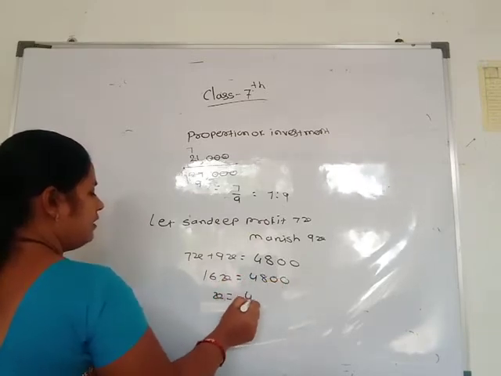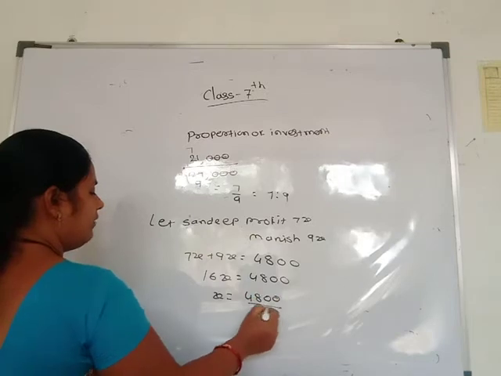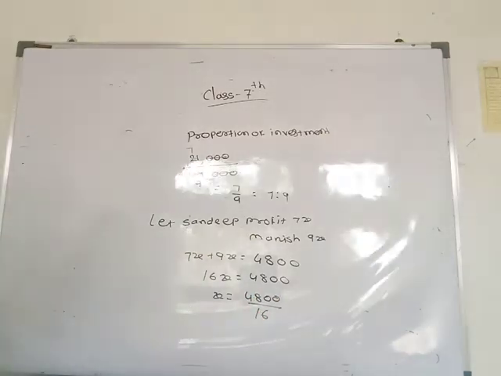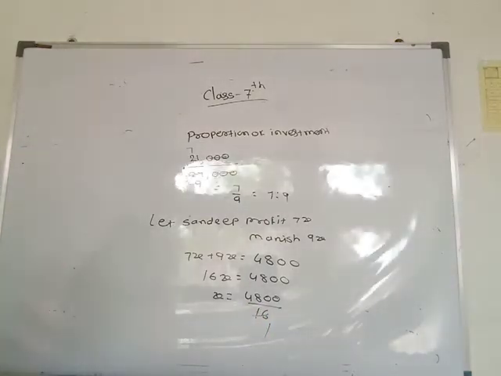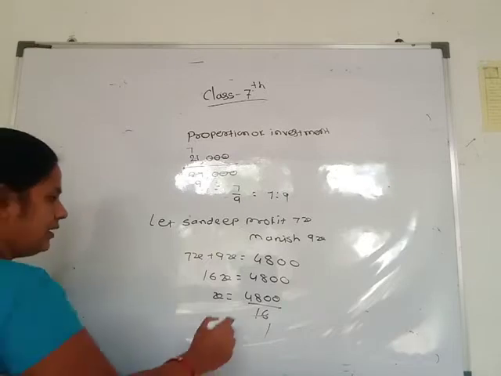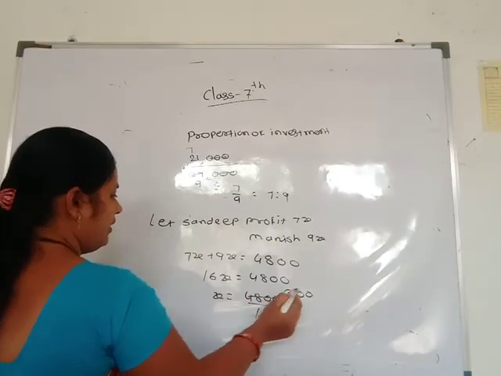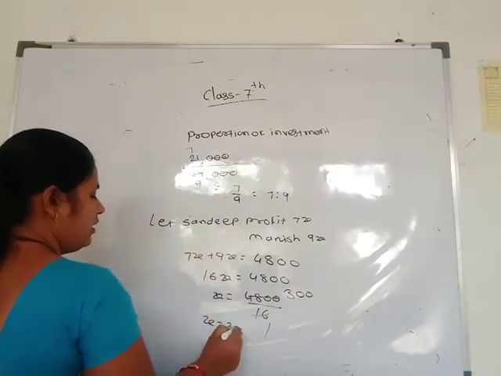Then x is equal to 4,800 divided by 16. 16 1s are 16, 16 2s are 32, 16 3s are 48. So x is equal to 300.